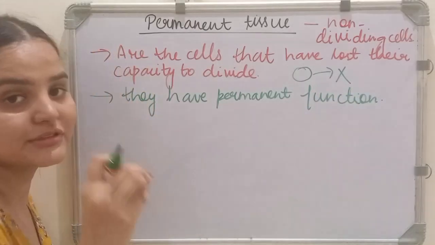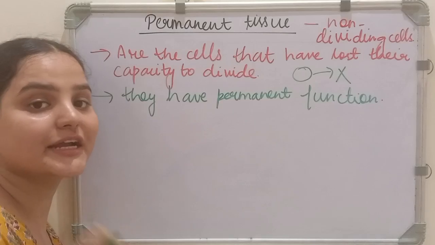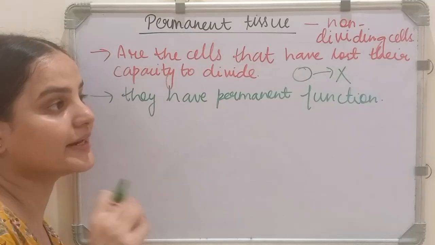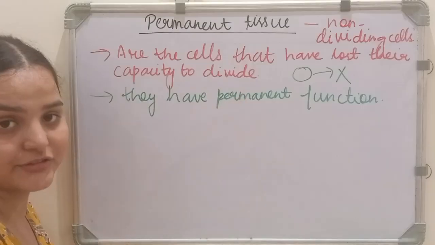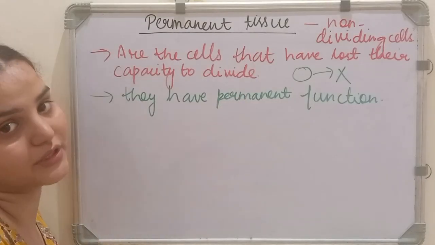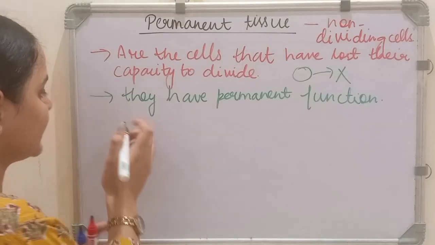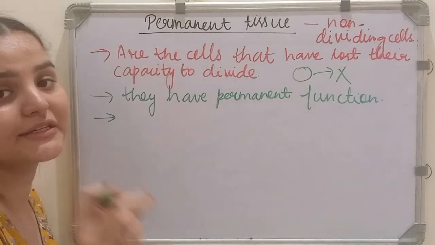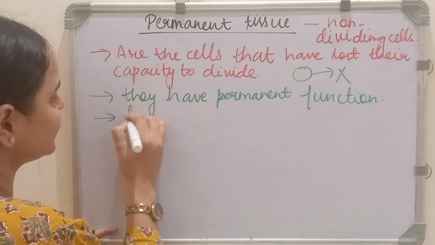What does this mean? Suppose a permanent tissue has the function of conduction of water, it will only conduct water. If it has the function of transporting food to various parts of the body, it will do only that function. It won't transport water. So they have a specific permanent function. Now, this permanent tissue may be living if the nucleus is present.